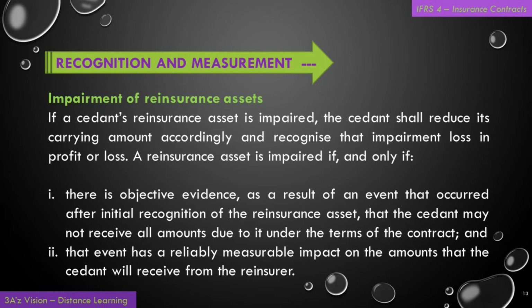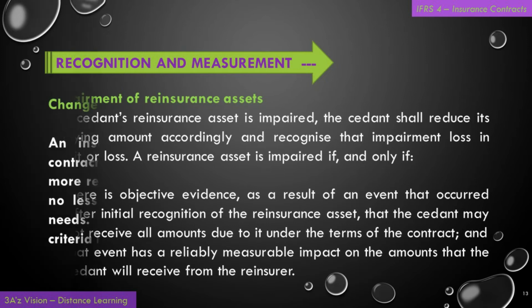A reinsurance asset is impaired if and only if: number 1, there is objective evidence as a result of an event that occurred after initial recognition of the reinsurance asset that the cedent may not receive all amounts due to it under the terms of the contract, and second, that event has a reliably measurable impact on the amount that the cedent will receive from the reinsurer.